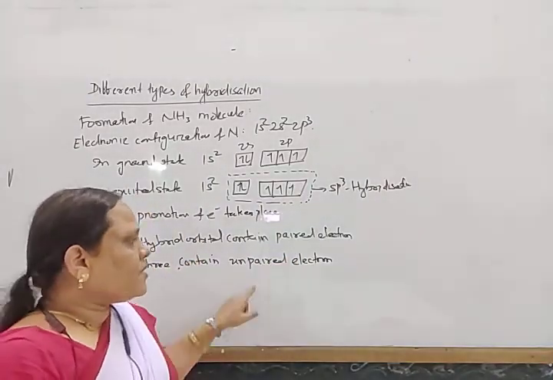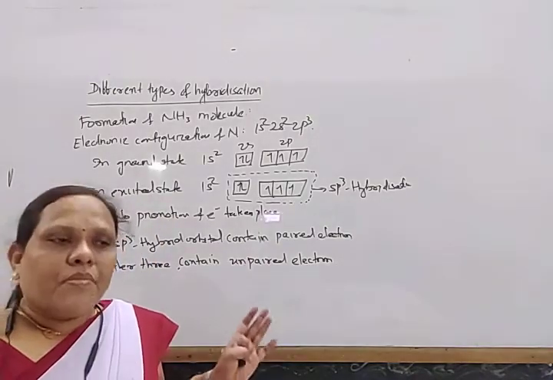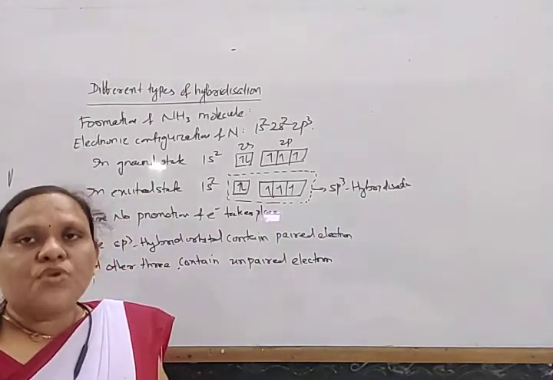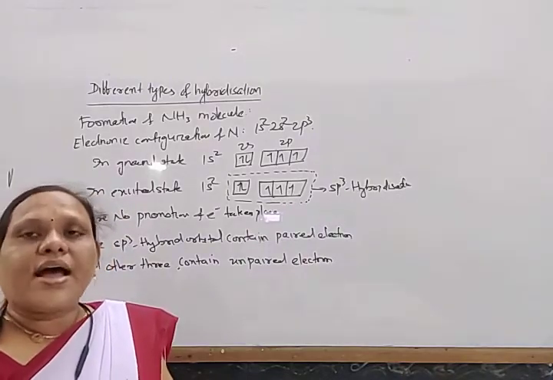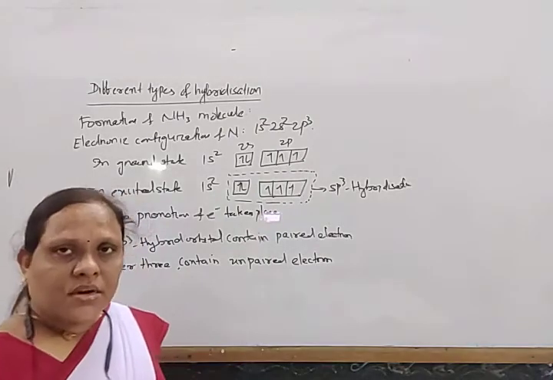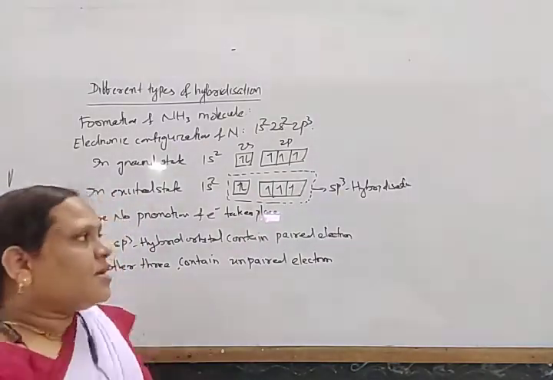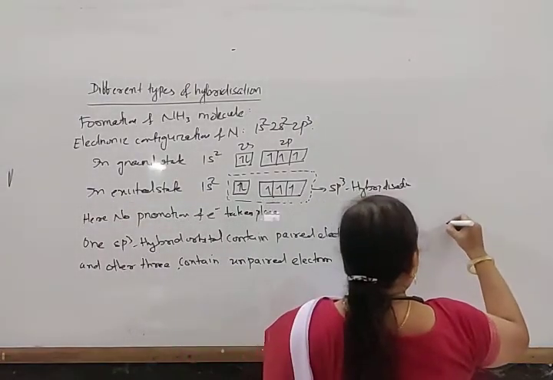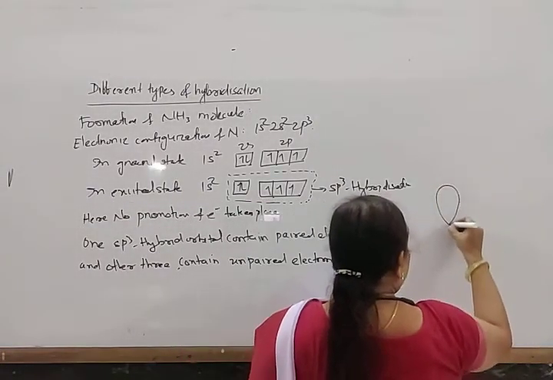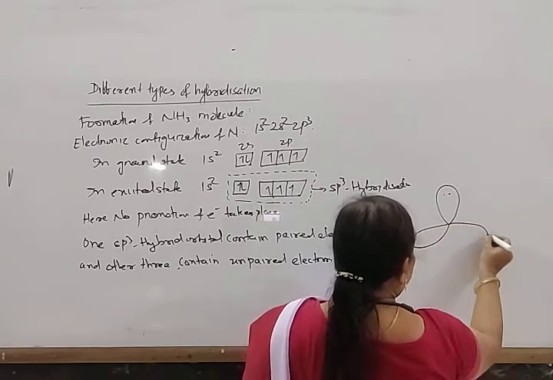The orbitals which contain unpaired electrons overlap with the 1s orbital of hydrogen atom to form the sp3-s sigma bond. So in this way, there is one paired electron and there are 3 unpaired electrons.